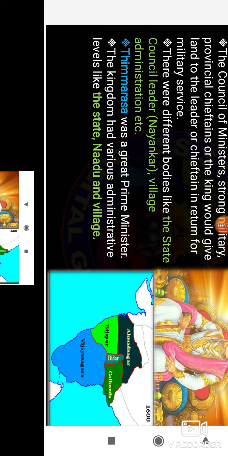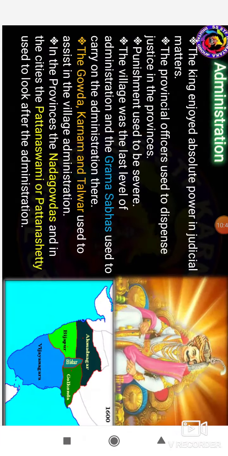The king enjoyed absolute power in judicial matters, and a provincial officer used to dispense justice in a province. The punishments used to be served. The village, the last level of administration, was run by the Grama Sabha.